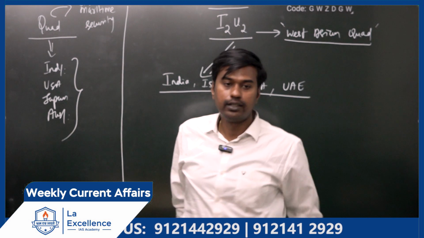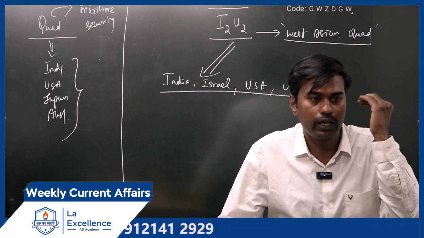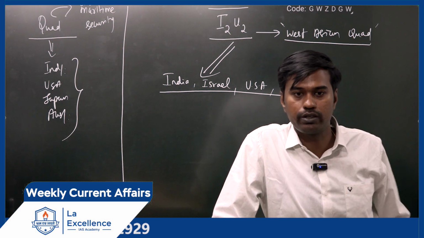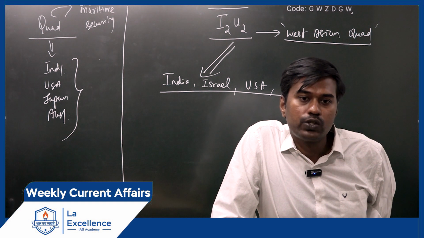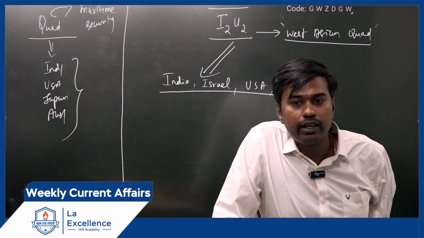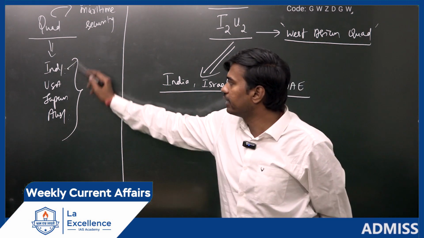Now coming here, this Quad is considered to ensure maritime security and to control the Chinese presence in the Indian Ocean region. India has partnered with Western countries. Is it clear? So that all these countries have the same ideology. What is that? Countering China in the Indian Ocean region. So they came together.